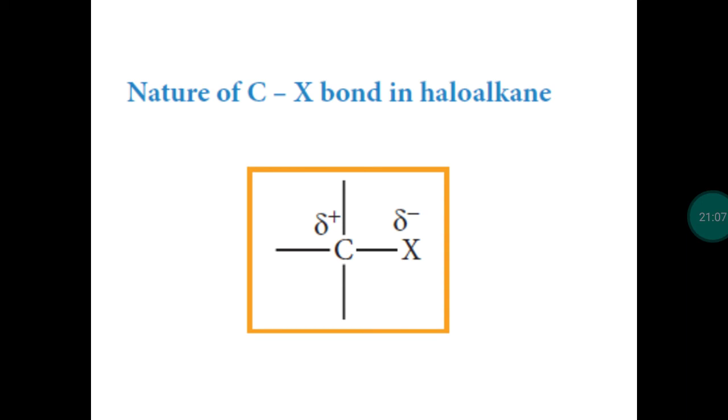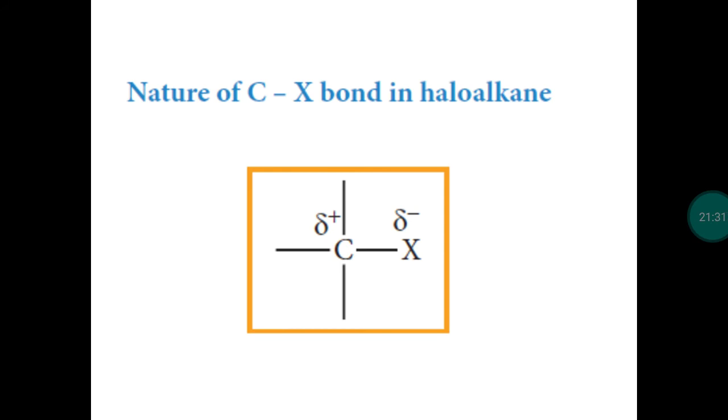So with this, the nomenclature of organic halogen compounds, that means haloalkanes, is over. Next we move into the nature of the covalent bond between carbon and halogen in the haloalkanes. You take any haloalkane like methyl chloride or ethyl bromide or n-propyl iodide. You can take any haloalkane.